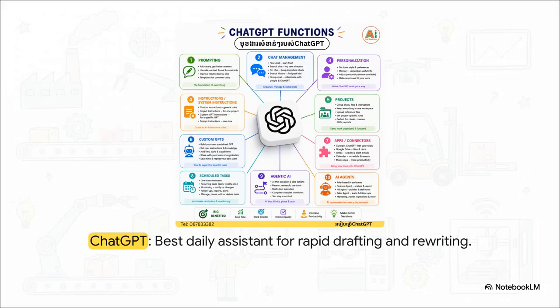First up is ChatGPT. Think of this one as your trusty daily assistant. Its primary superpower in a factory environment is rapid drafting and rewriting. So let's say you have a super dense, highly technical inventory SOP. You can literally just drop it in and ask ChatGPT to rewrite the whole thing into a simple, easy-to-understand daily training note for the new warehouse staff. Boom. It takes the complex and makes it immediately usable.